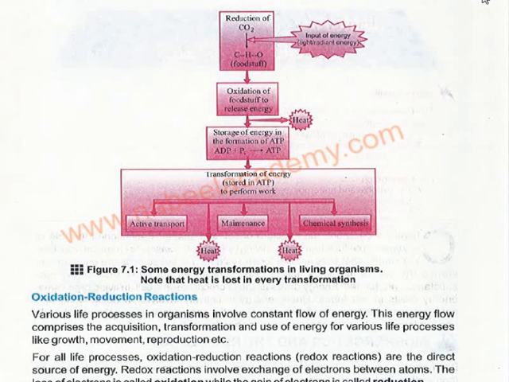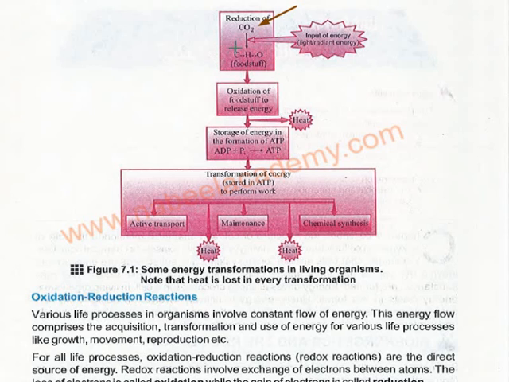Here they are showing a simple process of energy transformation. Whenever CO2 is utilized by plants in the presence of light, which is the input radiant energy, there is the production of food, and the bonds are carbon, hydrogen, and oxygen bonds.